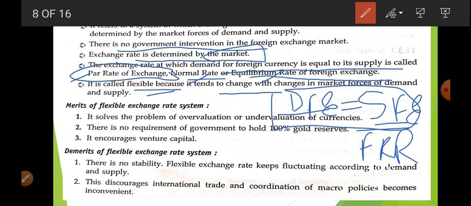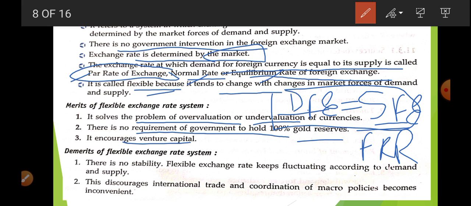It solves the problem of over or under evaluation. There is no requirement for the government to hold 100% gold reserve. It encourages venture capital, so it encourages investment. Venture capital means FDI and FII.